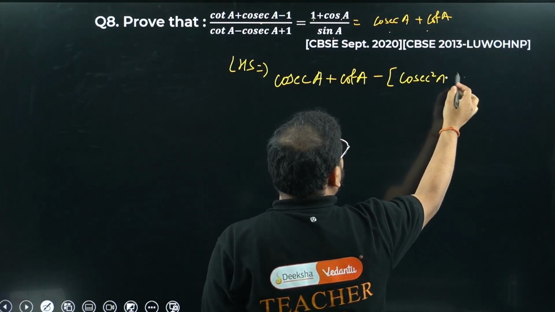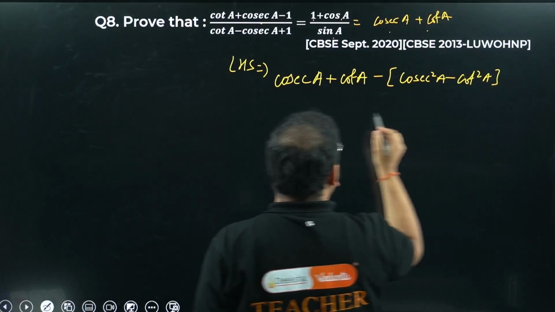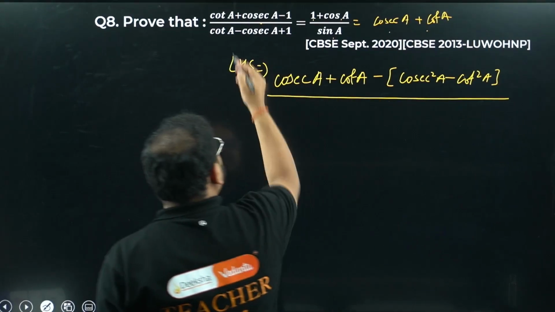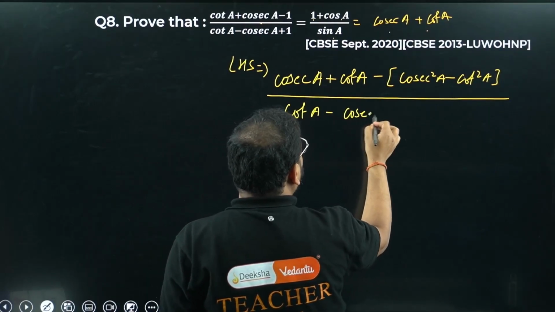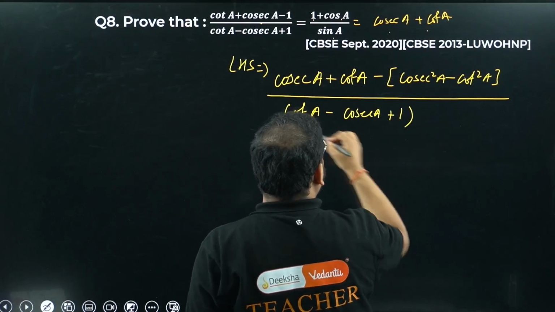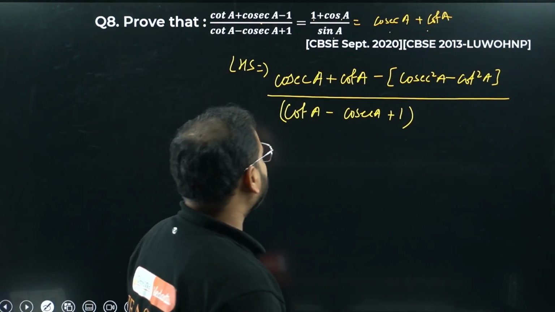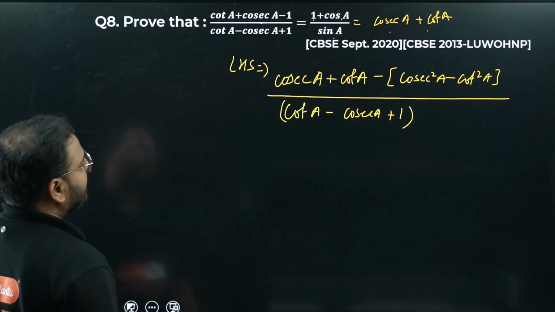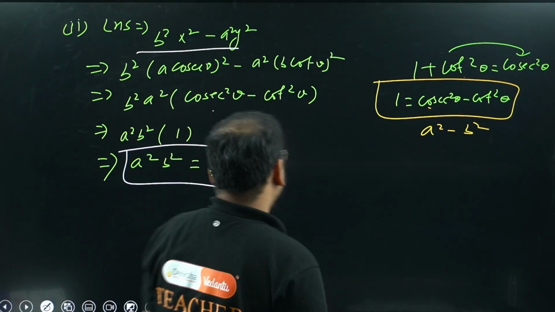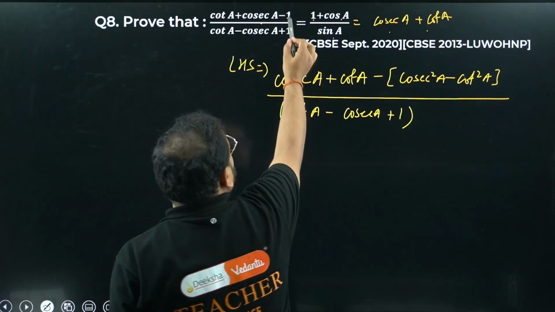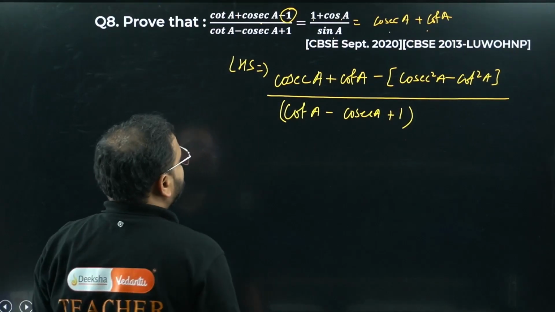1 can be written as what? Cosec square A minus cot square A, divided by, this will remain same, no change in the denominator. Cot A minus cosec A plus 1. No change whatsoever over here. Have a look. What is this value? Cosec square minus cot square is 1. I have written this 1 as cosec square minus cot square, using the third identity.